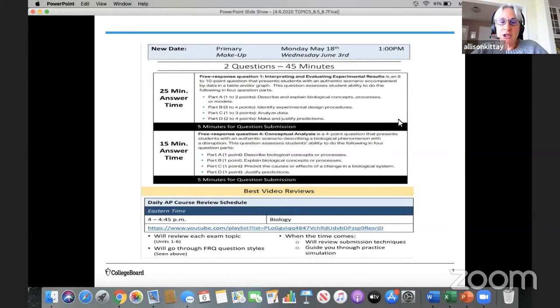This is a screenshot from AP Central. One thing I do want you to notice is that the time says 1 p.m., that's standard time, Central Standard Time, excuse me, but the primary date will be Monday, May 18th. If any students have conflicts with that date, there will be one makeup date, and that will be Wednesday, June 3rd. Again, this is posted, so there will be 2 questions for a total of 45 minutes of testing time.